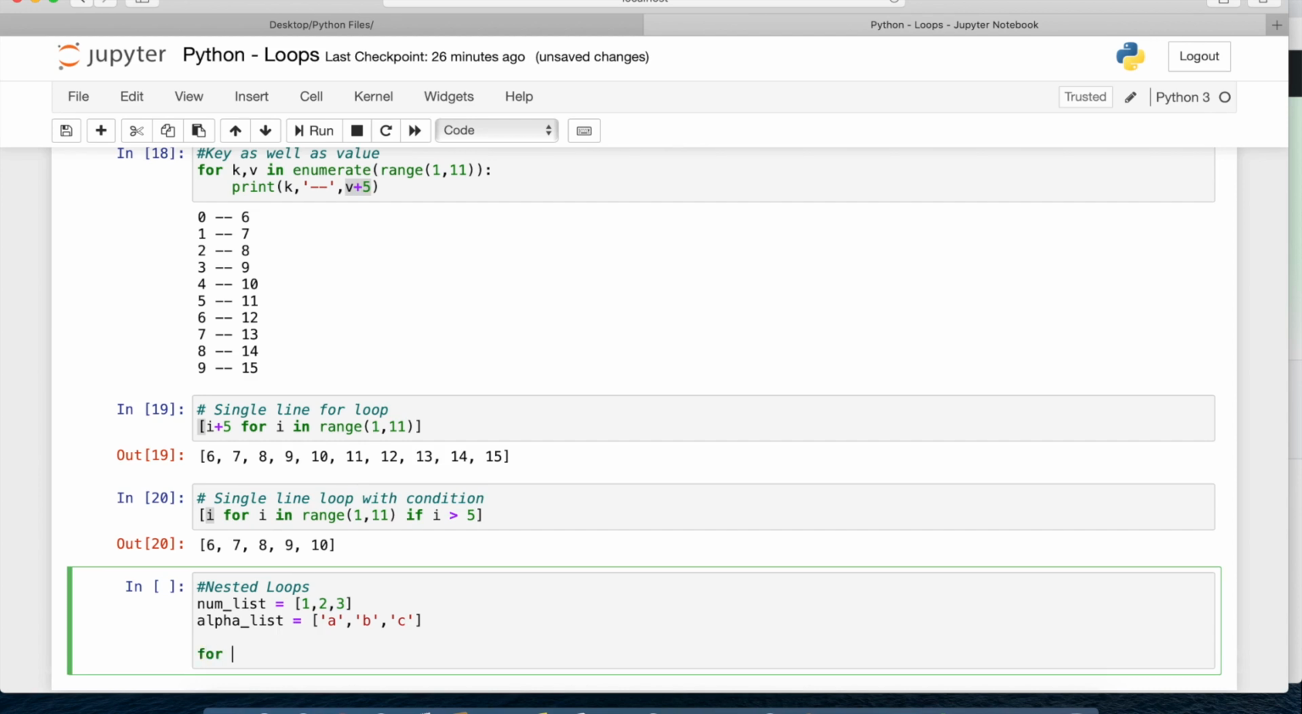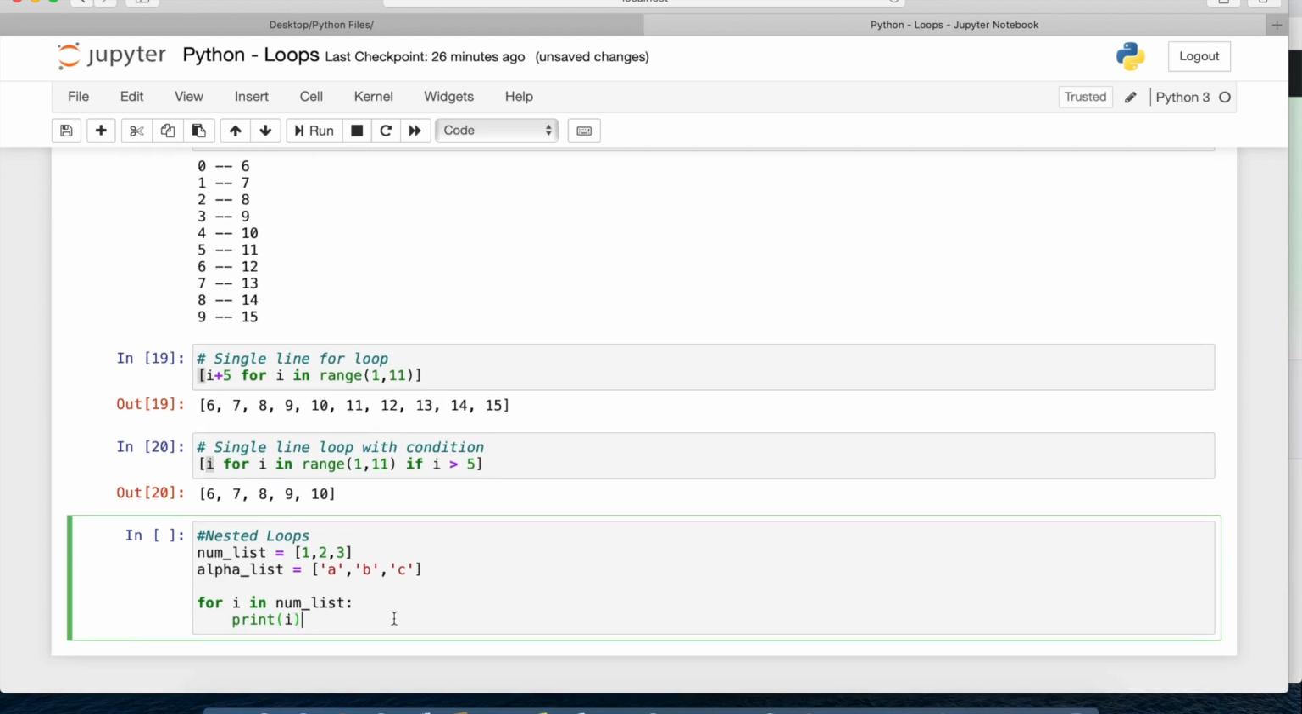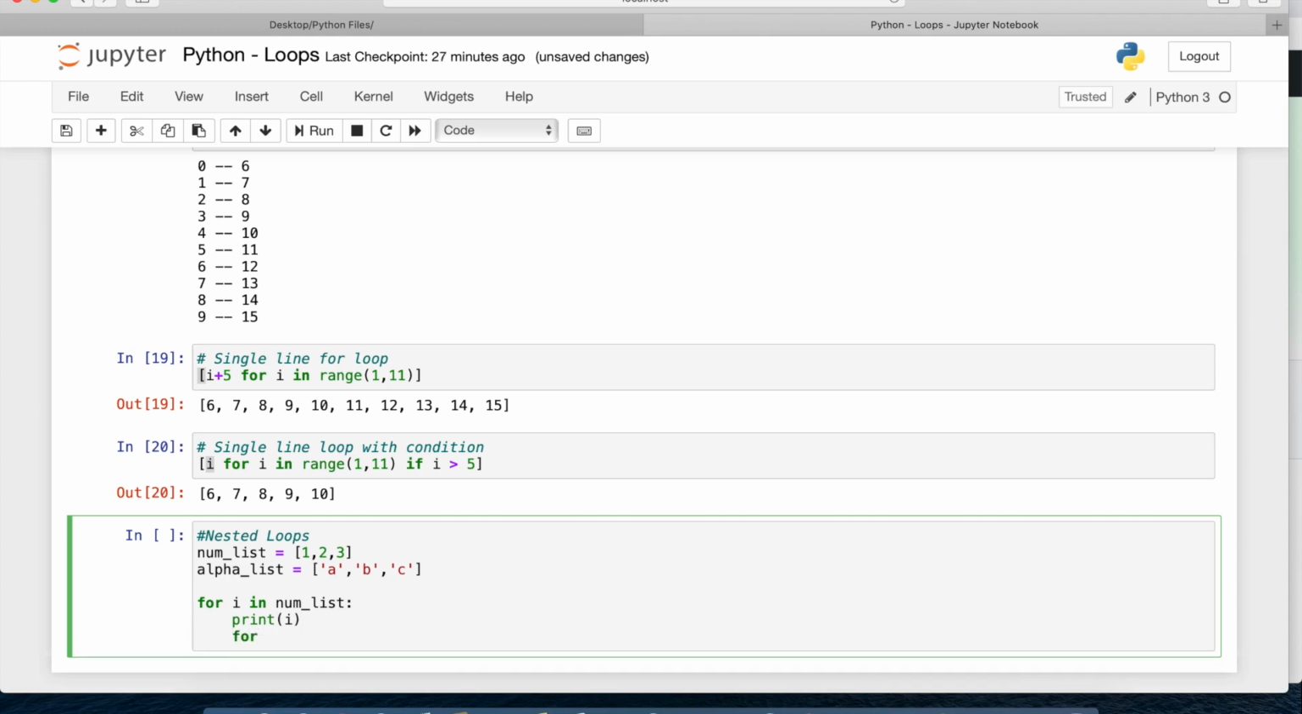So now here I'll say for i in numeric list. So this is my first loop. It will iterate over the numeric values. Print i. So first time i will be 1. Okay, so it will print me 1 here. After that again I am writing here for j in alpha list, that is alpha values, character values, print of j.